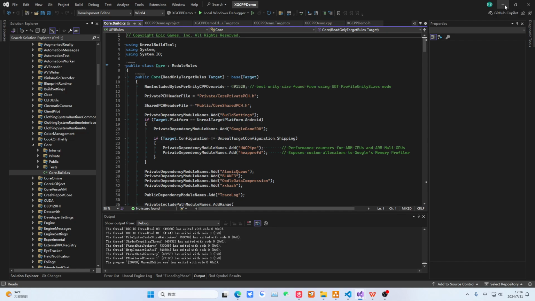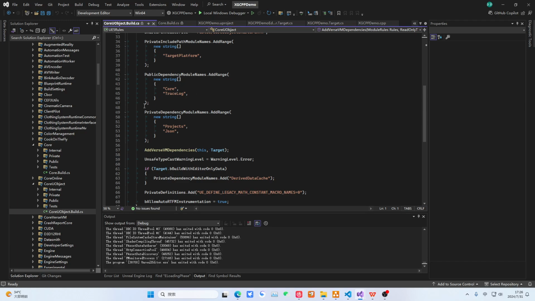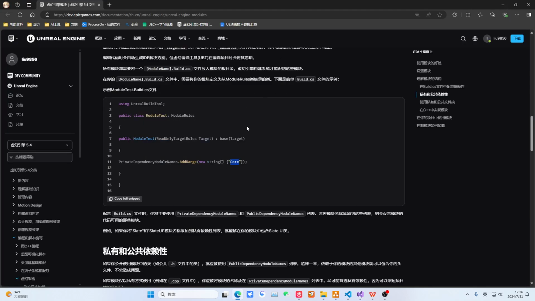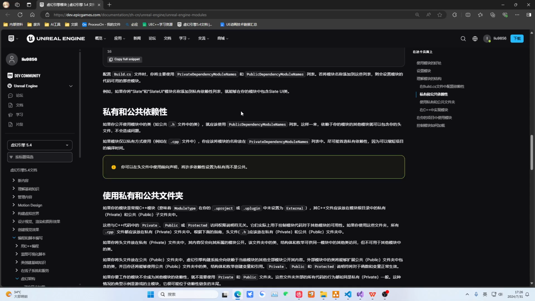So this means that this module, the test module, depends on the engine's core module. What is the core module? It is actually this module, the runtime core. This is it. It is our core module. That is, U++ must use Core. If you don't use Core, you won't be able to do it. You will find that every module depends on Core. This is completely without any issue. This is the most low-level module. So these modules, if you have used them, you need to add them here.